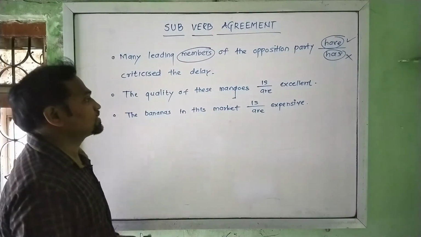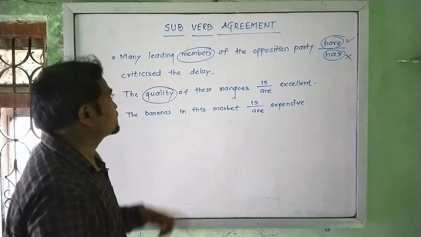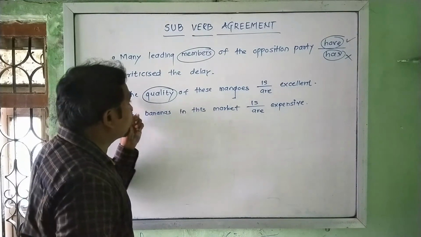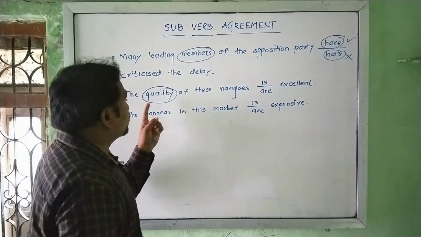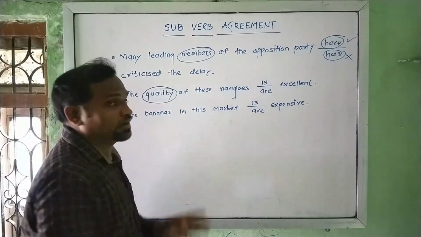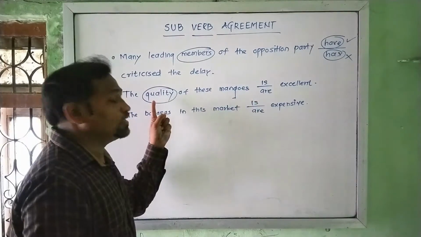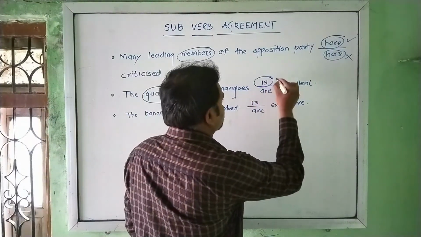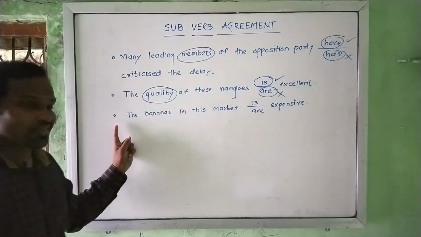Now look at the second sentence. The quality of these mangoes. It's very important to notice the quality, which is the main noun in this subject, because the quality of these mangoes is a complete subject, and that's why we need to understand that the main noun always agrees with the following verb. Quality, which is singular in form, will agree with is, not are.